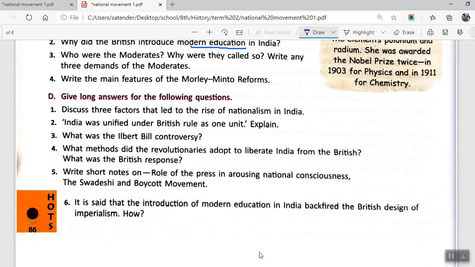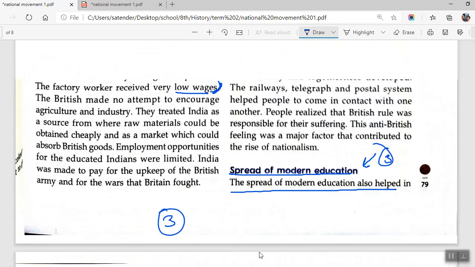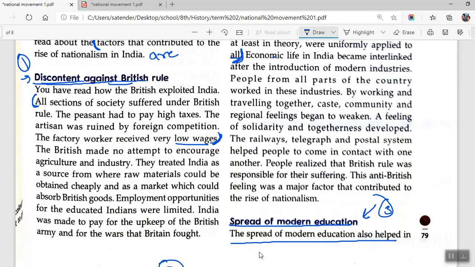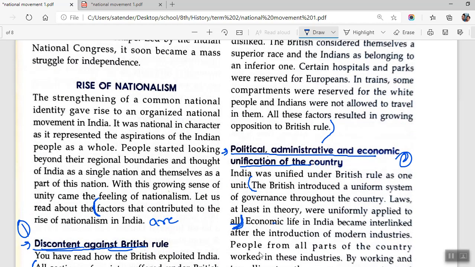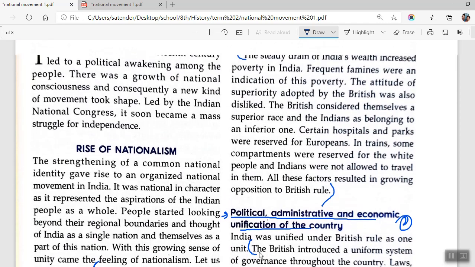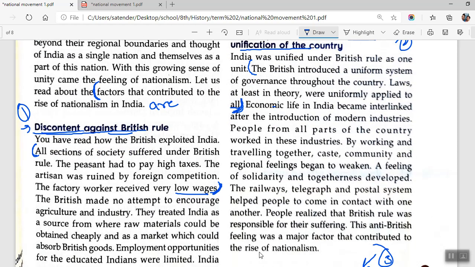Okay. Next one says, India was unified under British rule as one unit. Explain. So here we have to write about the factors which unified India as one unit. So as part of this question, you will be coming to the factors that contributed to the rise of nationalism. All resulted in growing opposition. All parts of the country felt a sense of solidarity.